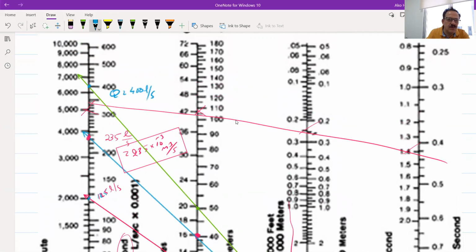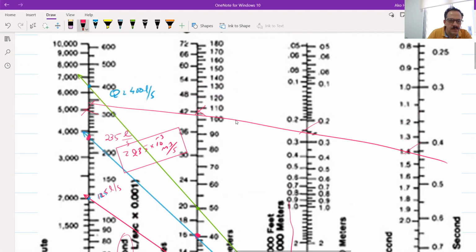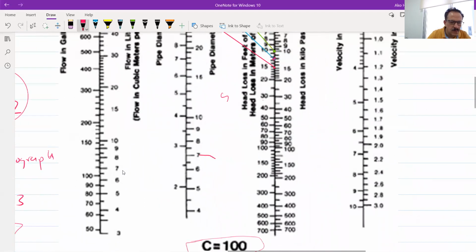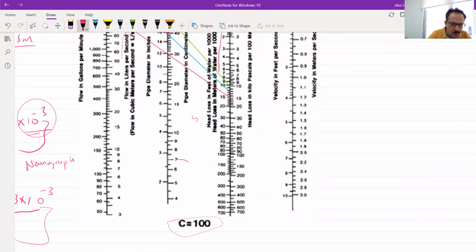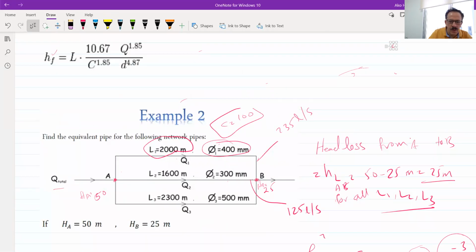Okay, now we have 400 liter per second. So the Q here is how much? 400 liter per second.